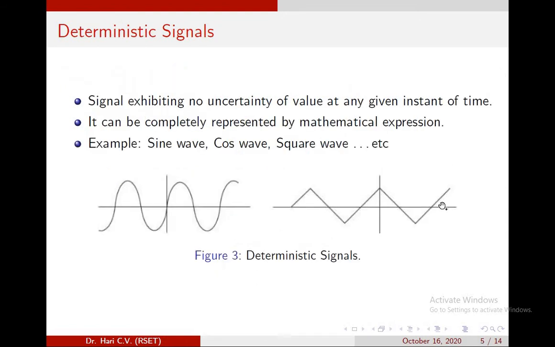The deterministic signals. The signal exhibiting no uncertainty of value at any given instant of time. It can be completely represented by a mathematical expression. The examples are sine wave, cos wave, square wave, etc. The two deterministic signals are shown in figure 3.